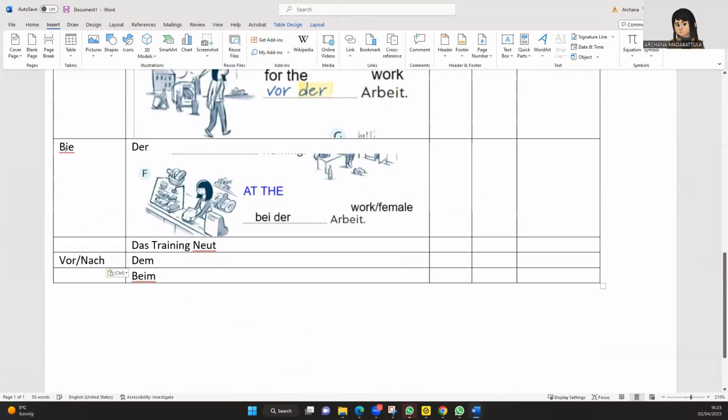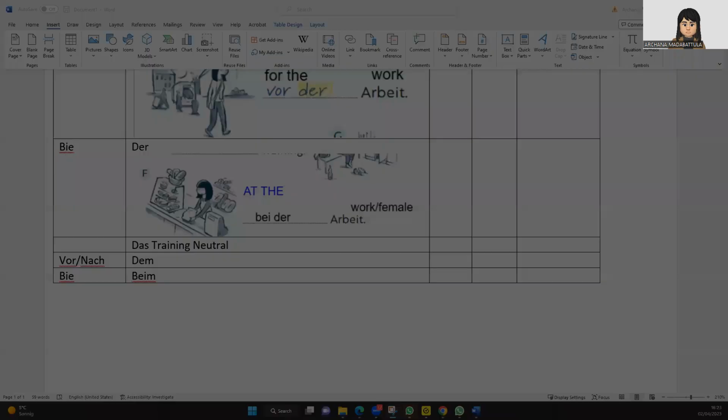Yeah. And then you have the Beim. Okay, so here now the training, yeah. So the training is the neutral. So let us see what happens if Archana is in the training. So she is in the training. So if she is in the training, it is fine. Okay, so she's in the training, it becomes fine.